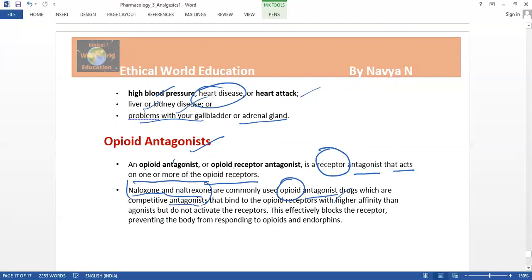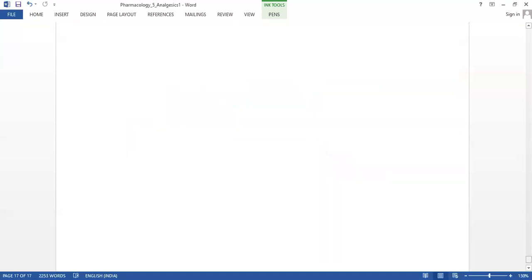What it will do is bind and reach the opioid receptors with a higher affinity than the agonist, but does not activate the receptor. It doesn't activate it, but just reaches the receptor. So this effectively blocks the receptor, preventing the body from responding to opioids and endorphins. So this is how it is effective. This completes chapter 5. Thank you.